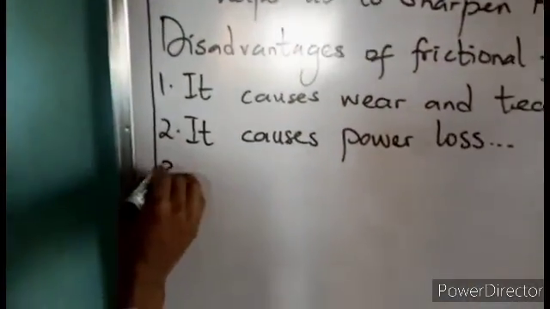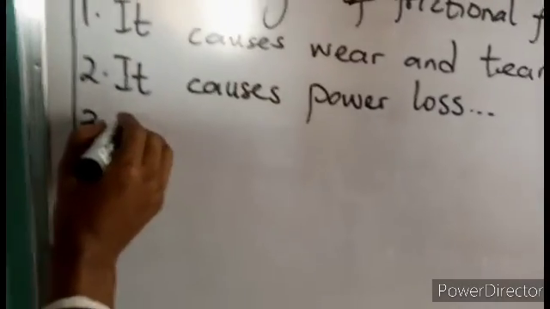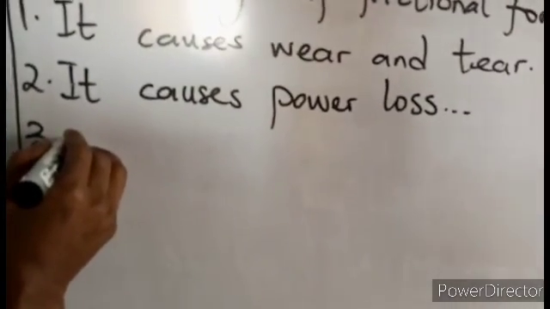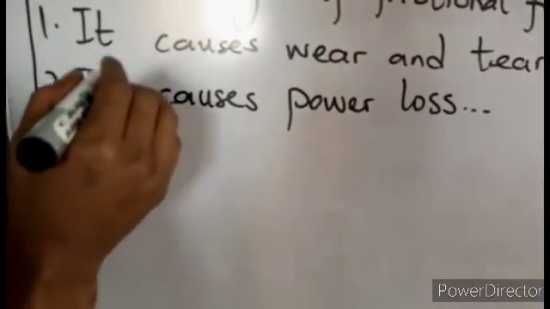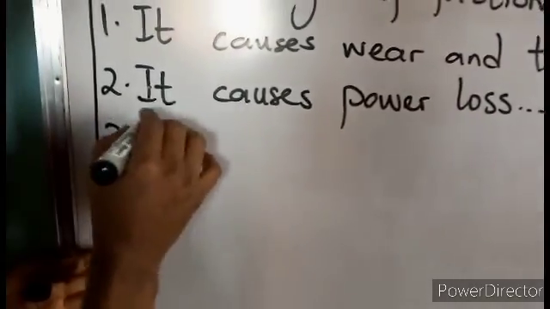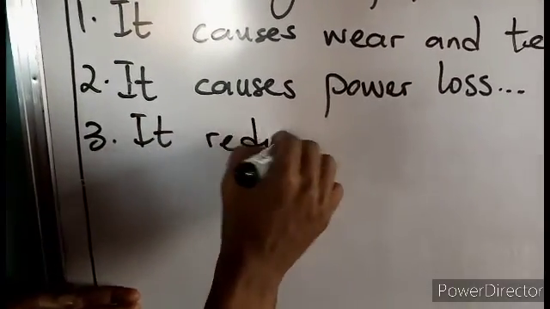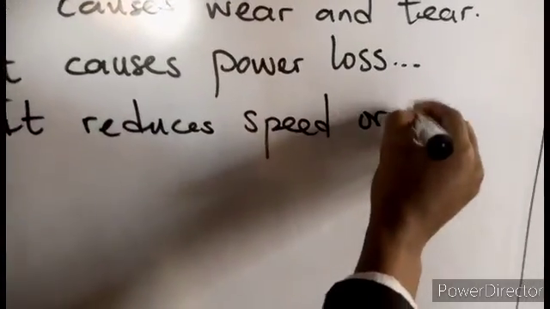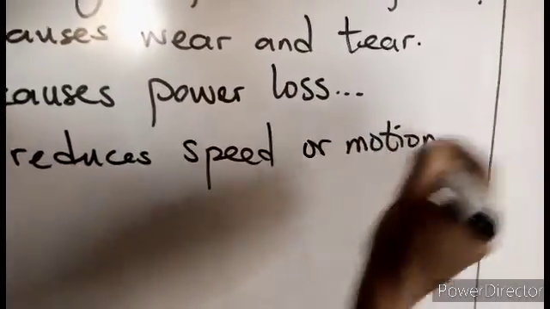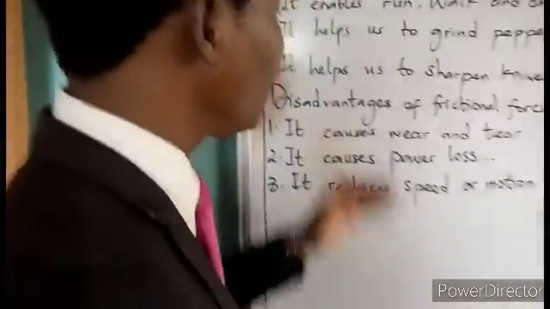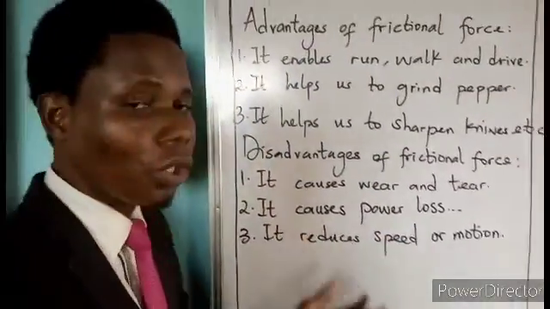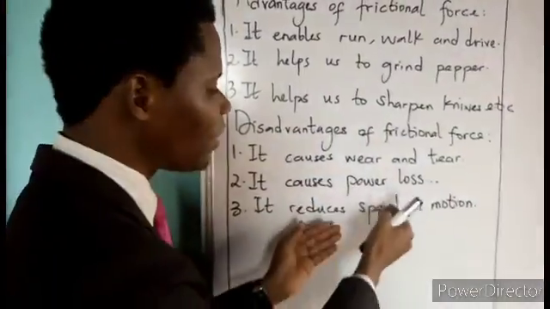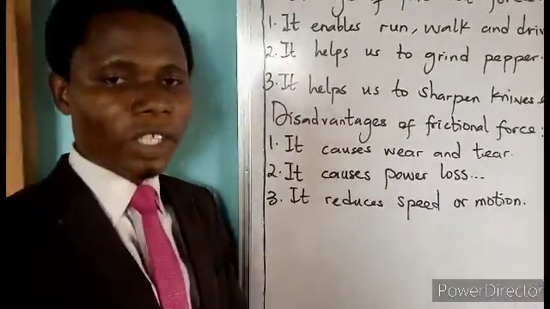Another disadvantage of friction is that it reduces speed or motion. Now, what does this mean? One of the reasons why frictional force is not too good is because it reduces the speed of a car, a body, or an object.